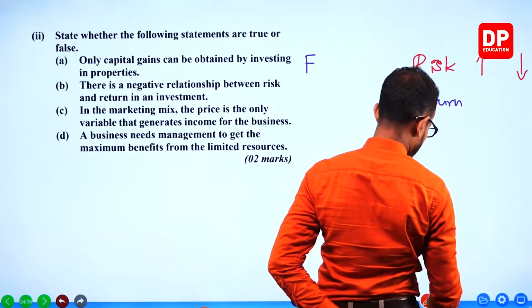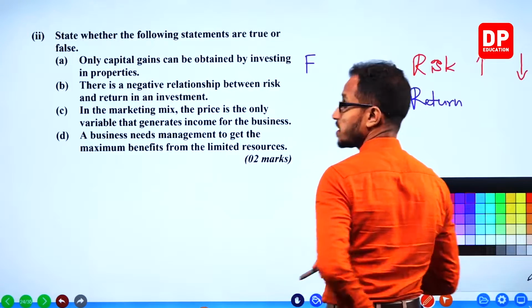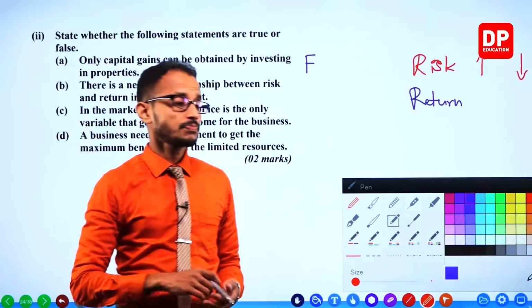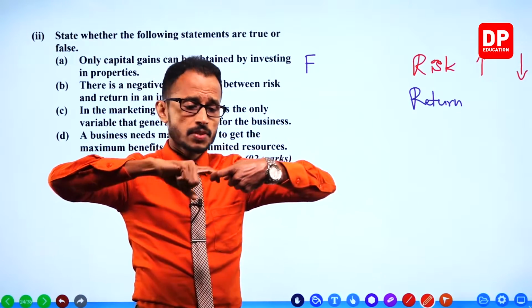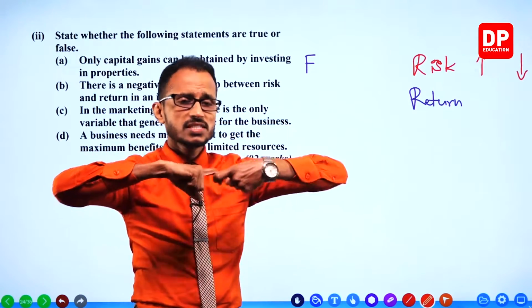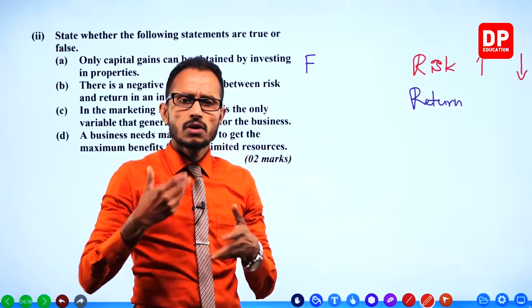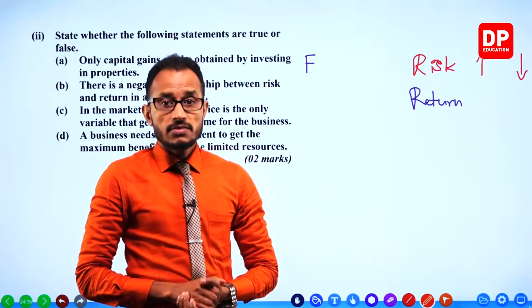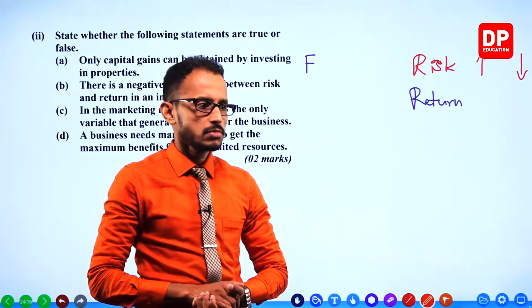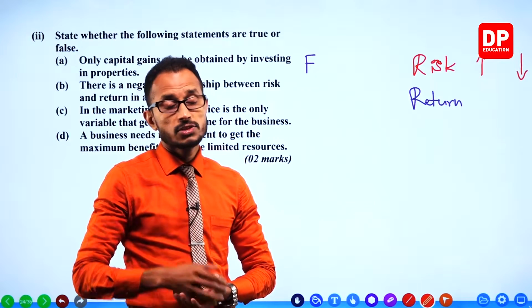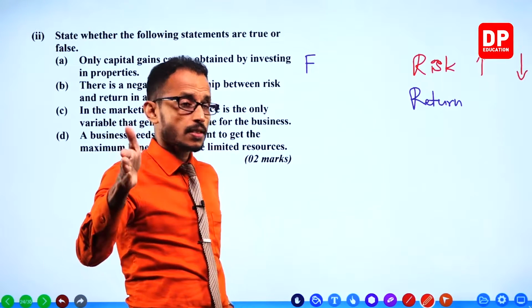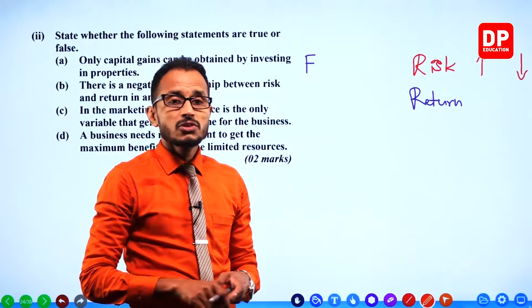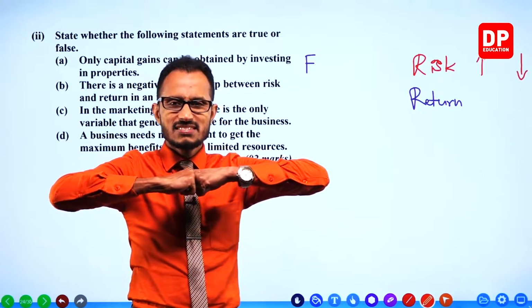When the risk decreases, what happens to return? We're talking about how much risk is associated with the method of investment that you choose, that you invested your money in. How much risk is involved?